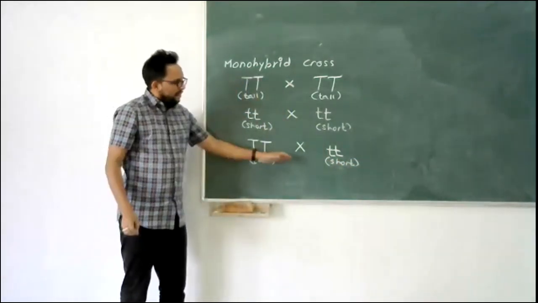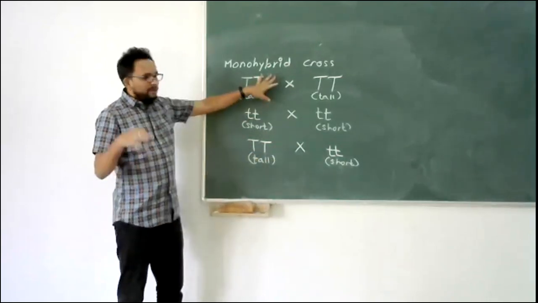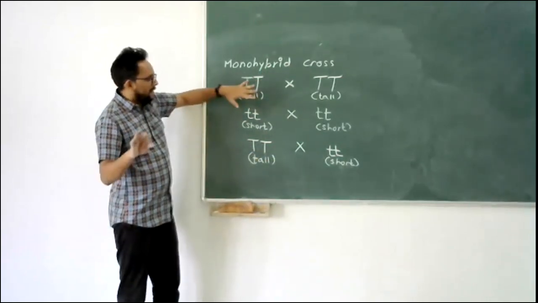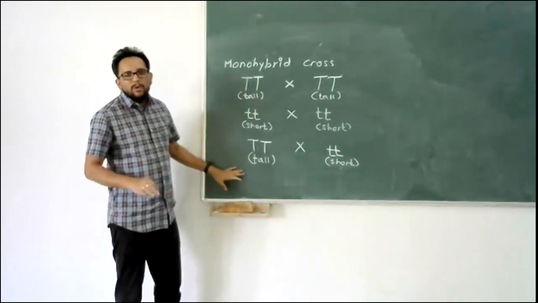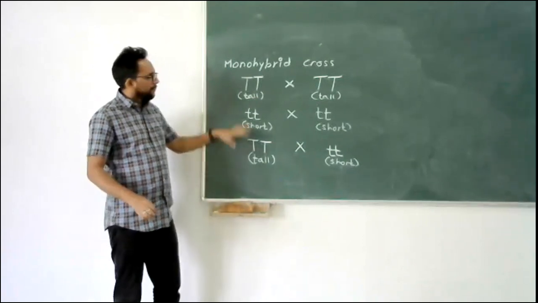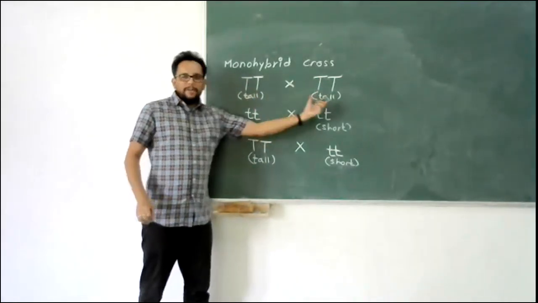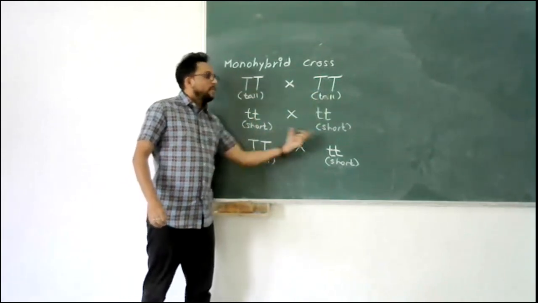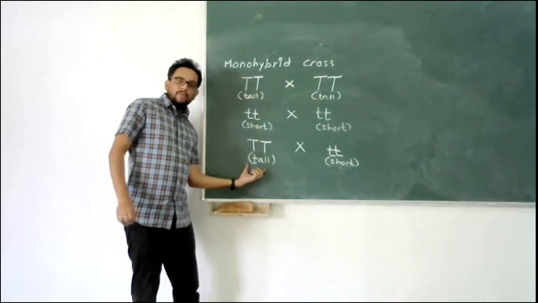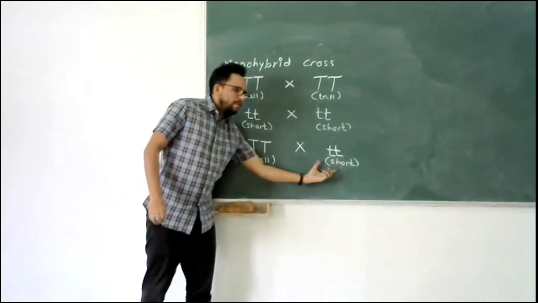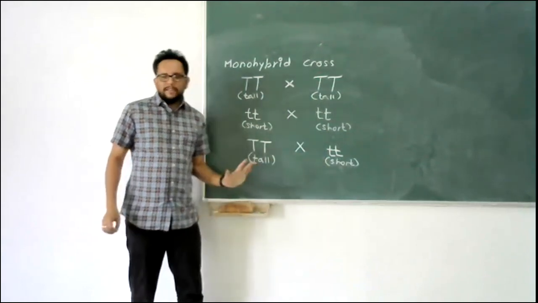The next generation of all these, we will see how they look. We will not go into that part as of now. So these are the different types of monohybrid cross, which can be either both homozygous dominant, both homozygous recessive, or both are homozygous but one is dominant and the other is recessive.